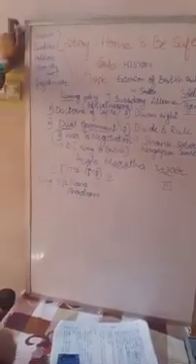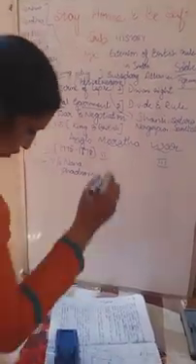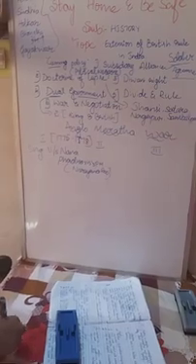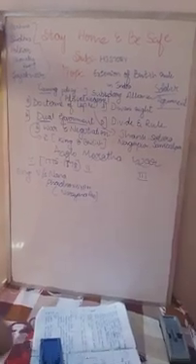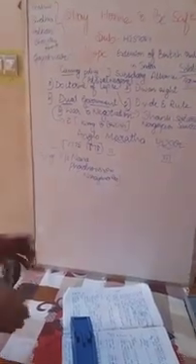Nana Fadnavis was the Prime Minister of the Peshwa Narayana Rao. Keep in mind, Narayana Rao was the Peshwa of the Maratha Kingdom. So Nana Fadnavis was the PM, Prime Minister of Narayana Rao. He was not a Peshwa, not a king, just a Prime Minister. So why did the Prime Minister participate here? Let us know the causes, the reasons for the first Anglo-Maratha war.